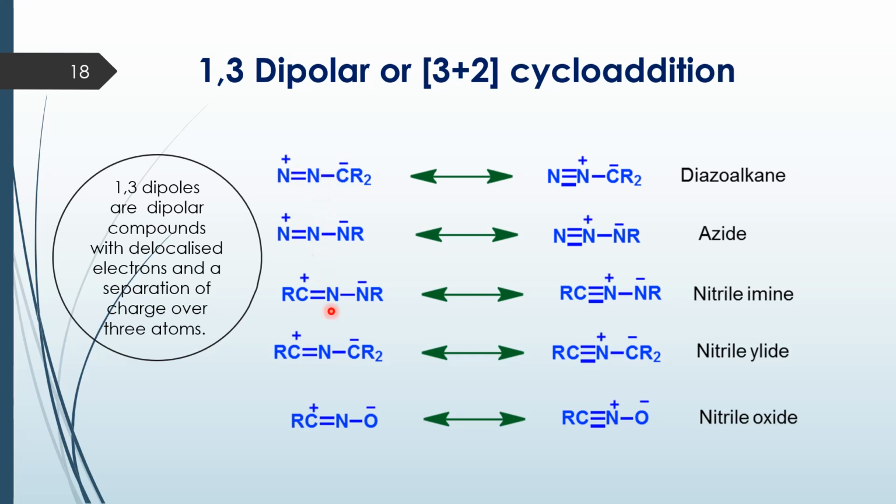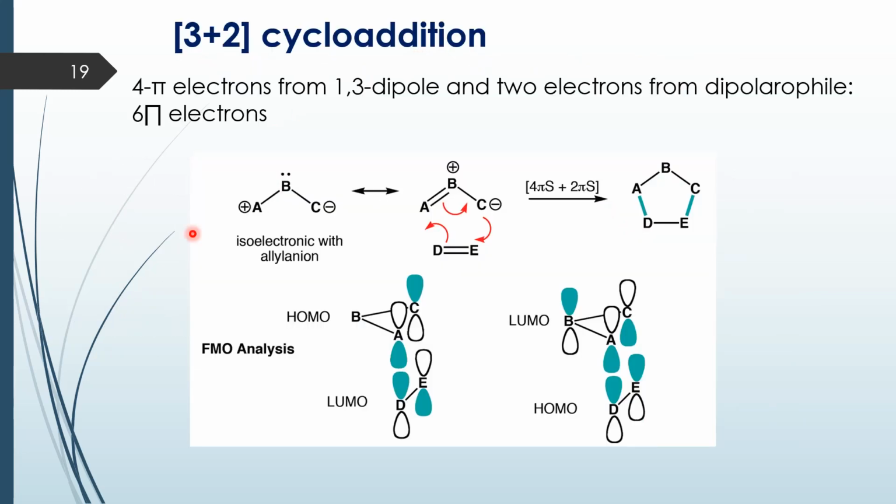The central atom is a heteroatom which has a lone pair, and these 1,3 dipolar reactions are very useful in the synthesis of 5-membered heterocyclic compounds. So if you see, this is my 1,3 dipole, and this has got 2 plus 2 electrons here. So this is a 4 electron system. This is a 2 pi electron system. So if you were to go in terms of the number of electrons, this is an example of a 4 pi plus 2 pi cycloaddition reaction, similar to your Diels-Alder reaction.